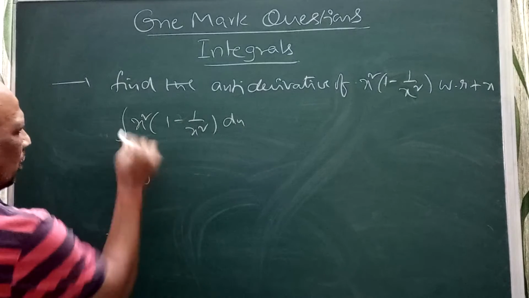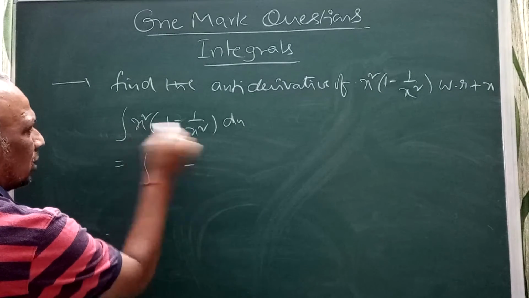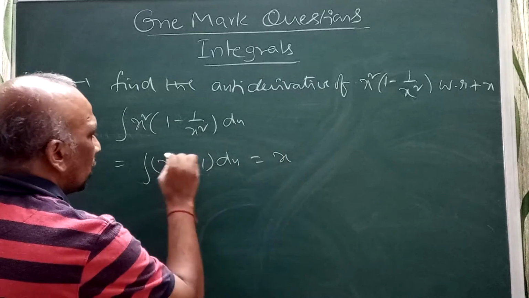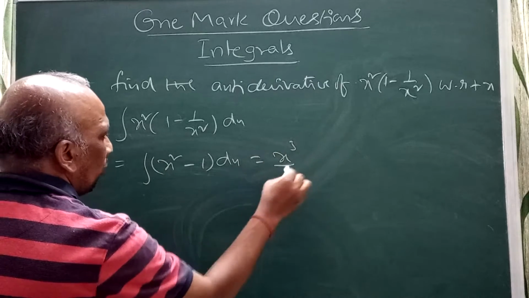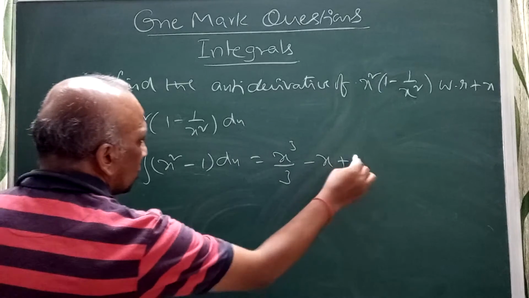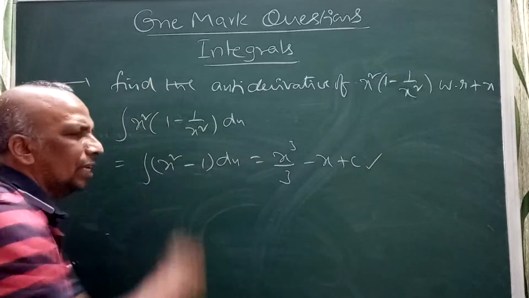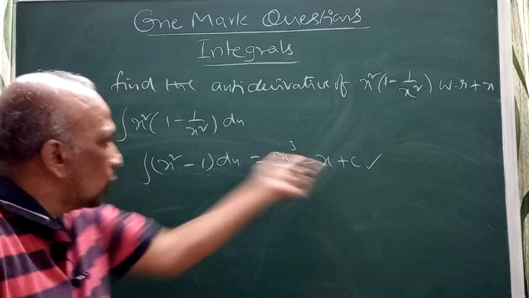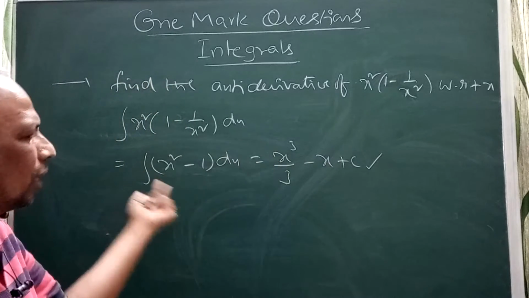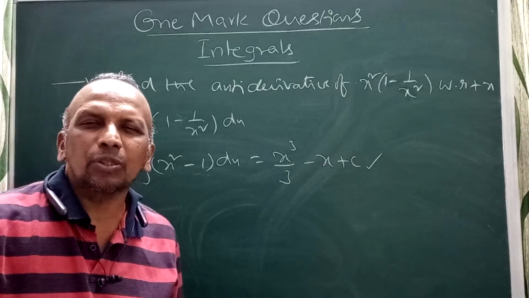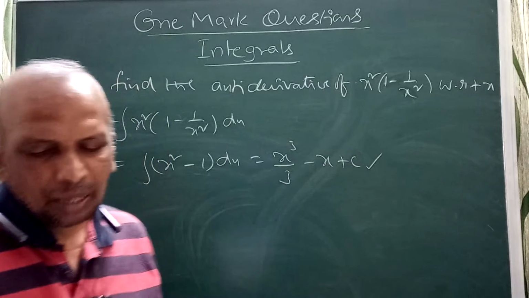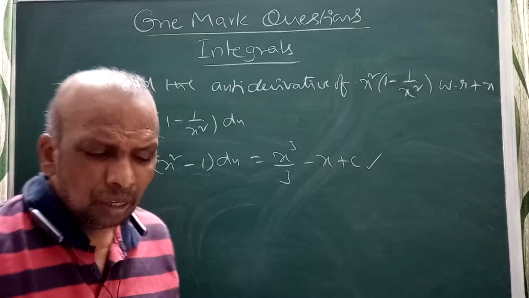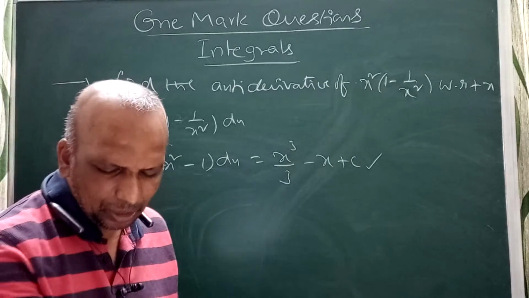I can check this. Multiply: x square times 1 minus 1 by x square, this will get cancelled, giving the integral of x square minus 1 dx. You know this is x cube by 3 minus x plus c. Find the derivative of this and you should get the original. Definitely you will get x cube by 3 minus x plus c as the antiderivative. Correct? Almost all the possible antiderivative questions are completed.